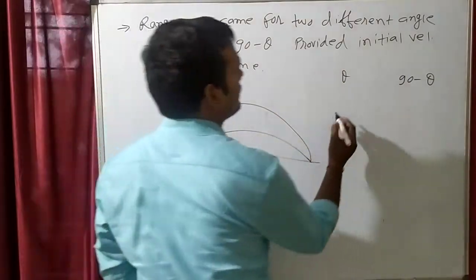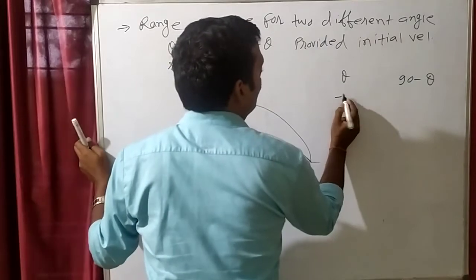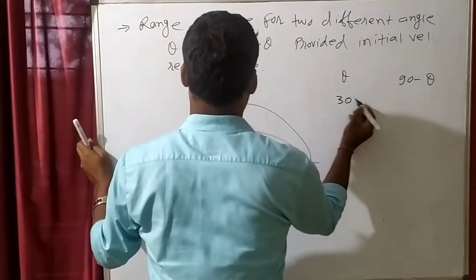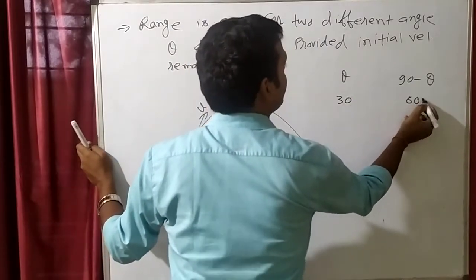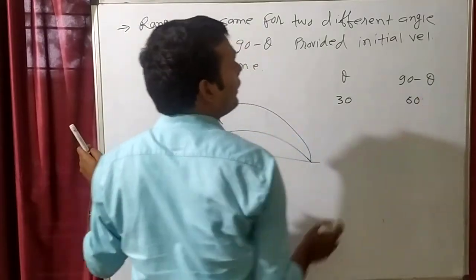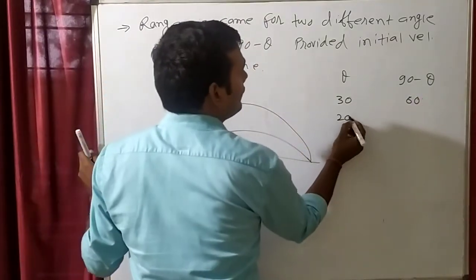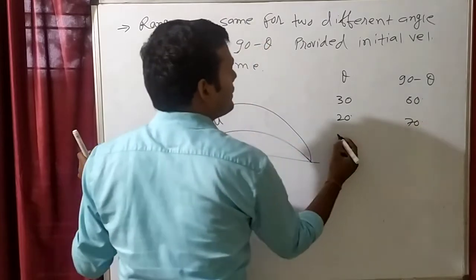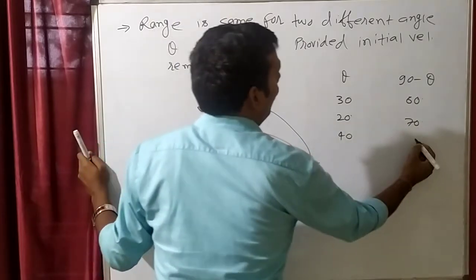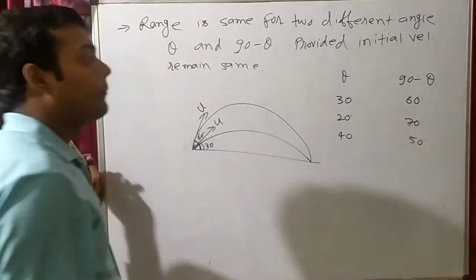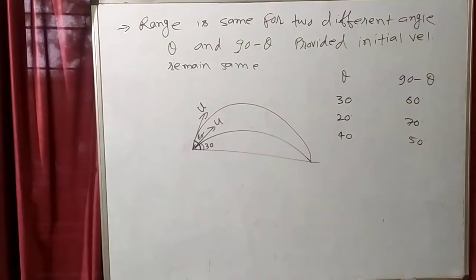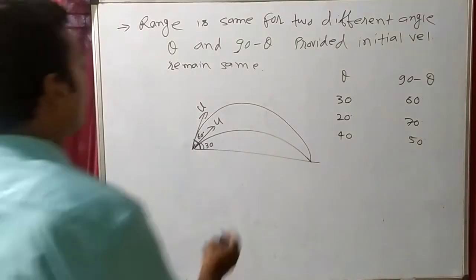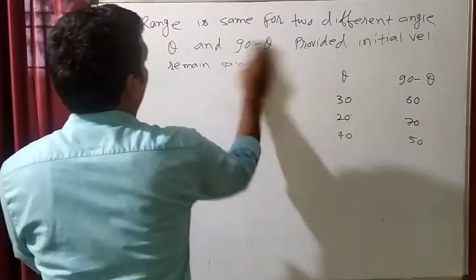You don't have to change it. For example, if you throw any object at 30 degrees, then at 30 and 60 the range will be the same, since 90 minus 30 is 60. At 20 degrees or 70 degrees, it will be the same. At 40 degrees or 50 degrees, it will be the same. Like this. Clear? This concept is very easy. Now we will take some numerical questions.